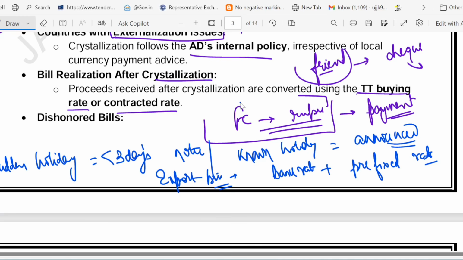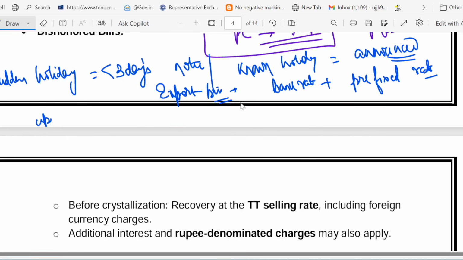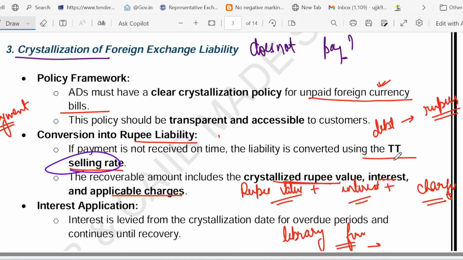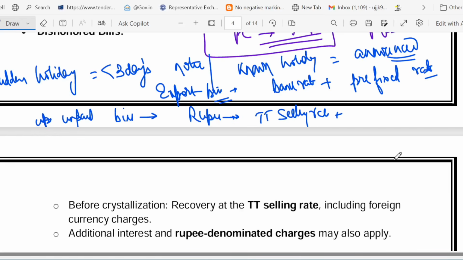Next point I told you, suppose some bills are unpaid. So what happens to the unpaid bill? Unpaid bills are converted into rupee. That is called crystallization, and it is done at the TT selling rate. Remember, these are the key points which I am just highlighting. So whatever bills are unpaid, they are converted into rupees at the TT selling rate, and plus interest you have to pay, plus any charges you have to pay.